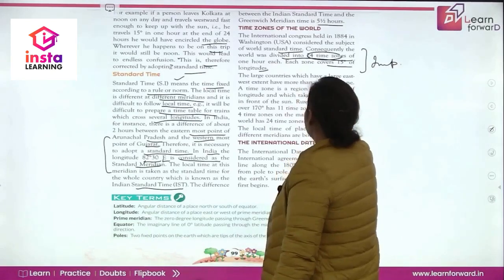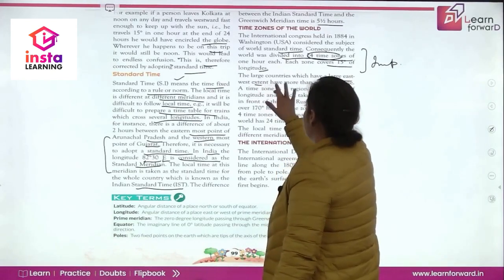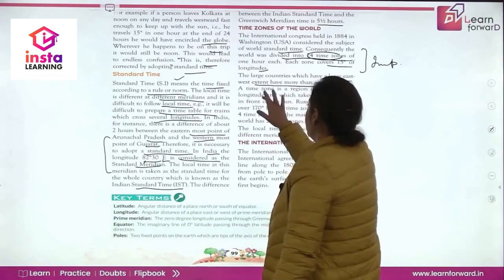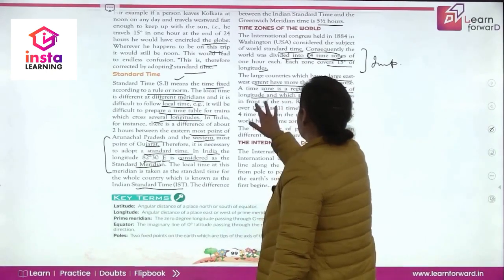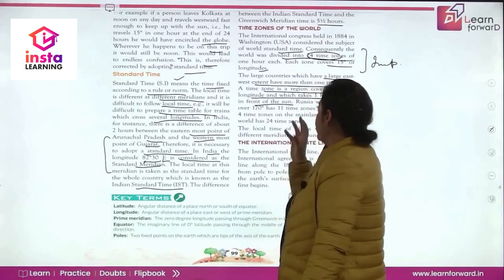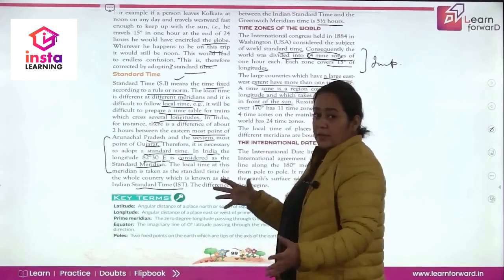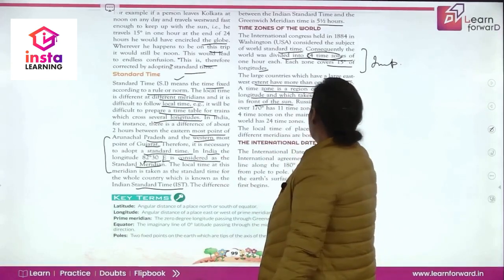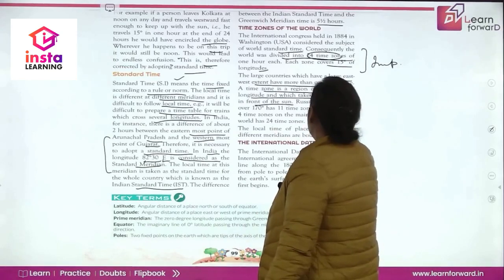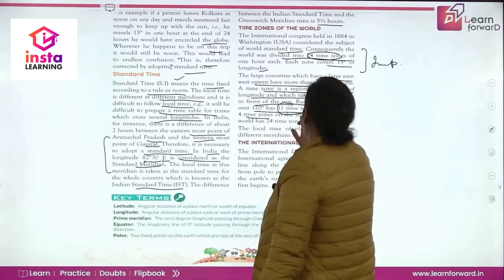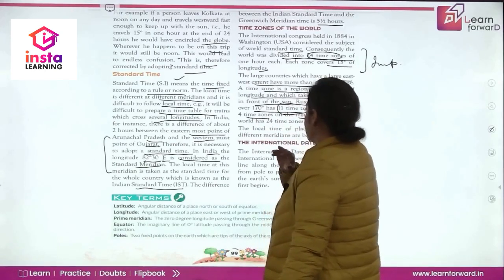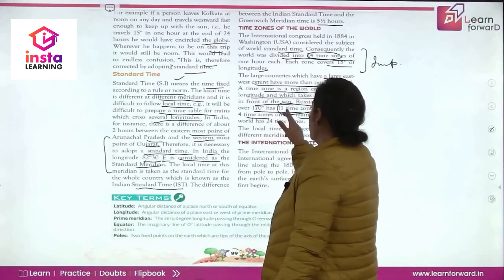The large countries which have a large east-west extent have more than one time zone. A time zone is a region covering 15 degree of longitude and which takes 1 hour to pass in front of the sun. तो time zone क्या है? एक region है जो cover करता है 15 degree of longitude and it takes 1 hour to pass in front of the sun. So Russia, which spreads over 170 degrees, has 11 time zones, and USA has 4 time zones. And now Russia is spread on a vast level, so it has 11 time zones.